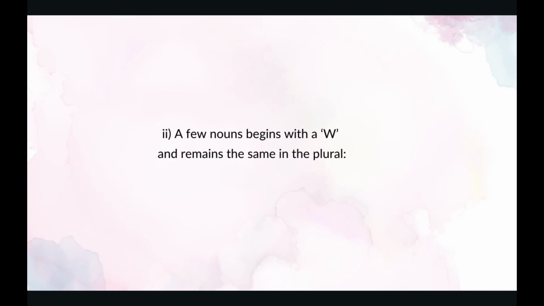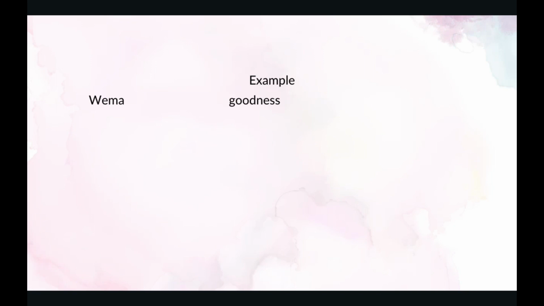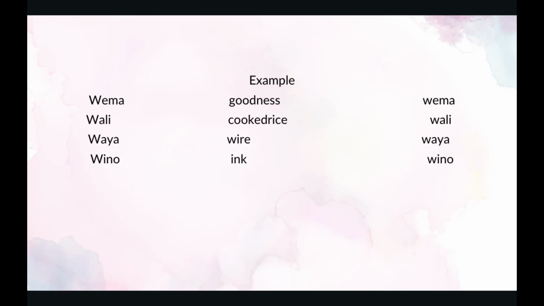Number 2. A few nouns begin with wa, and remain the same in the plural. An example, wema. Wema is goodness. Goodness is still wema in plural. The next one is wali. Wali is cooked rice. Cooked rice is also called wali in plural.